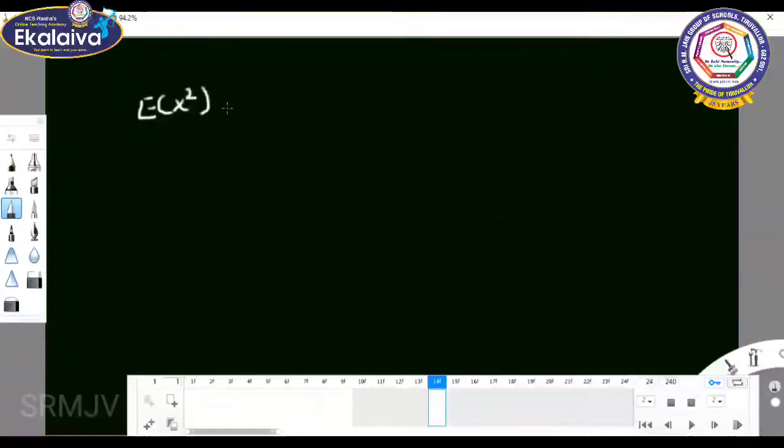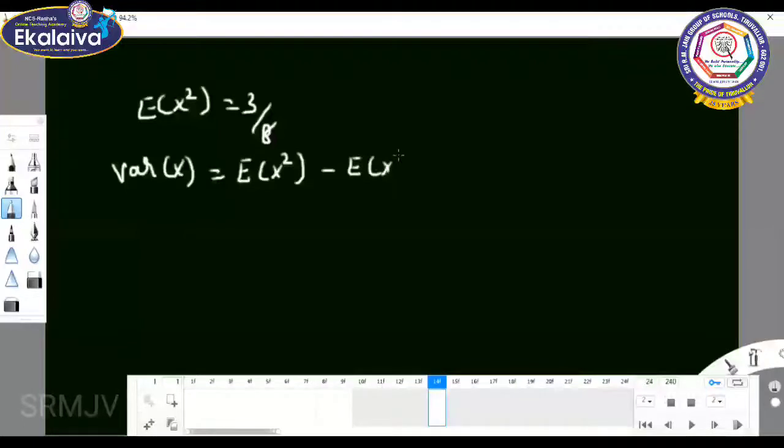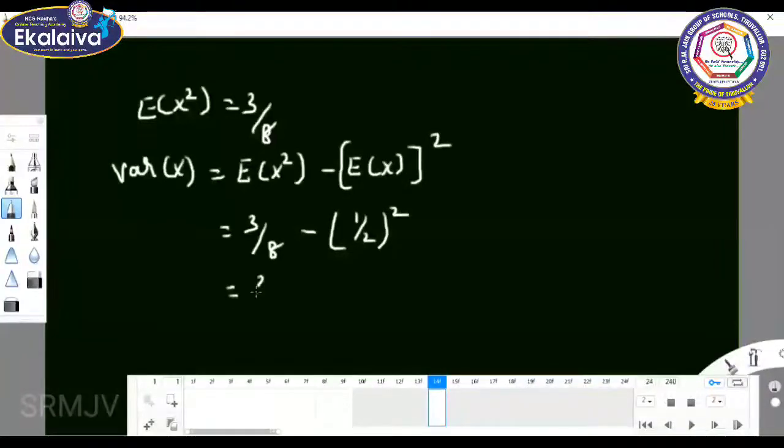E of x square equal to 3 by 8. So variance of x. What is variance of x? E of x square minus E of x the whole square. So 3 by 8 minus 1 by 2 the whole square. So it gives 3 by 8 minus 1 by 4.